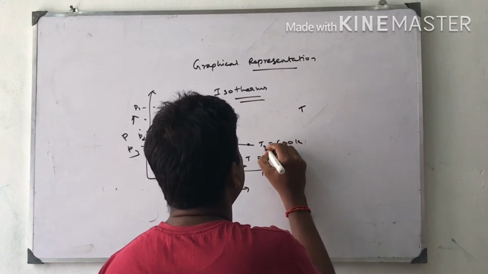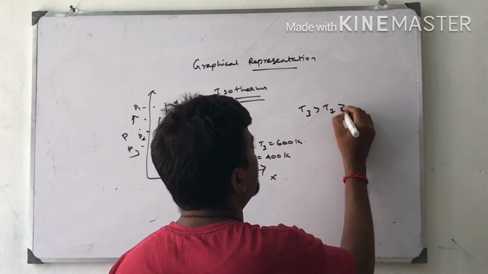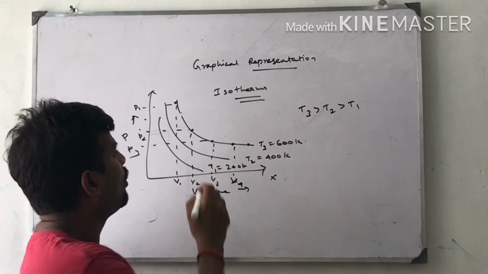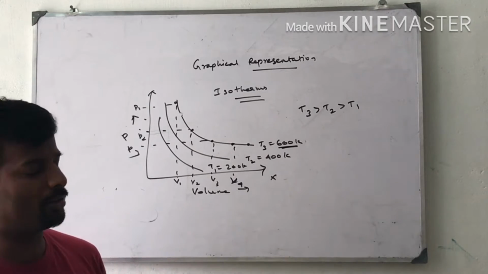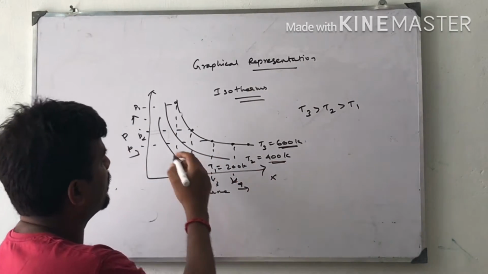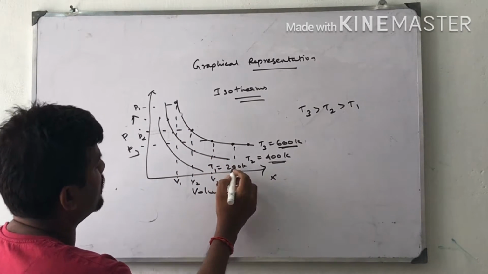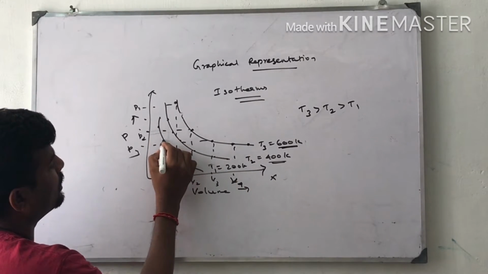Here T3, T2, T1. T3 is greater than T2 greater than T1. The temperature of T3 is 600 Kelvin. In all these 6 experiments I got the temperature of 600, so it is an isotherm. This graph is a separate graph. Here the temperature is 400 Kelvin for all the 6 experiments. And here this graph is a separate graph. At T1, temperature 200 Kelvin, you get 6 readings.